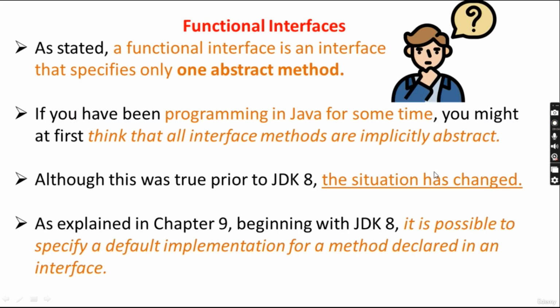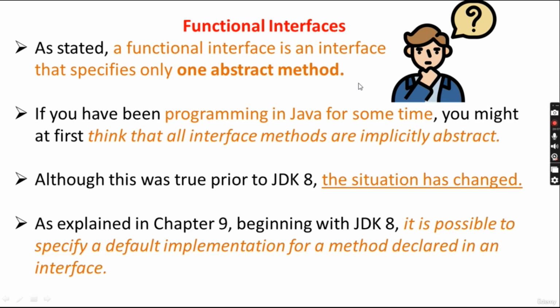Now second is functional interfaces. A functional interface is an interface that specifies only one abstract method. Only one, and it defines the structure of what the functional interface is doing. If you have been programming in Java for some time, you might first think that all interface methods are implicitly abstract. So why are we calling them the abstract method? It was true before Java 8. The situation has changed.